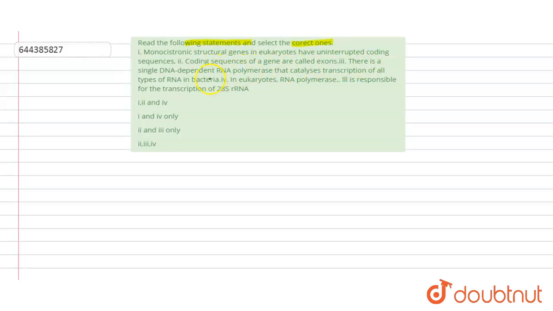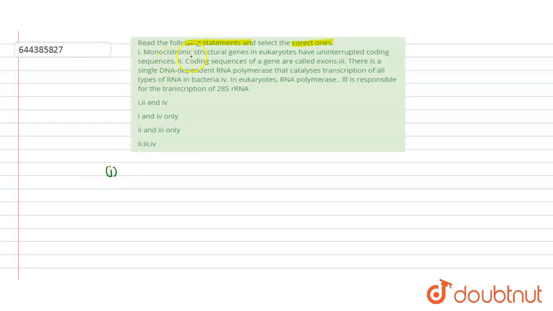There is a single DNA-dependent RNA polymerase that catalyzes transcription of all types of RNA in bacteria. In eukaryotes, RNA polymerase 3 is responsible for transcription of 28S rRNA. So we have to find out which one is correct. So we will see the statements one by one.